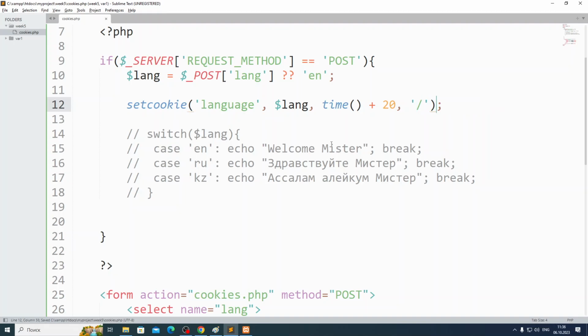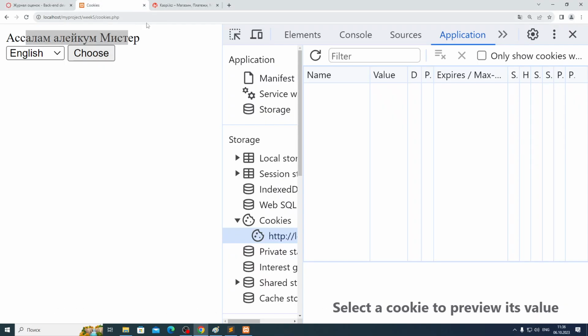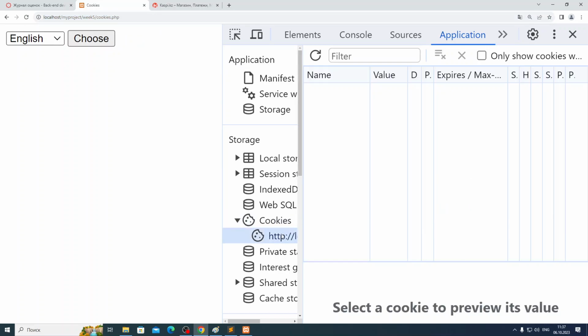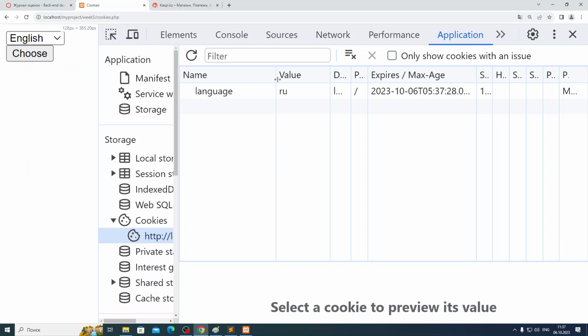So let me try to do it again, guys, because I forgot to do it first before. Yeah, guys, see. Again, I will visit this site, cookies PHP. I don't have any cookie here. I will choose, for example, Russian. Choose. Now I have a cookie, yeah? Can you see? Language, some value, domain localhost.